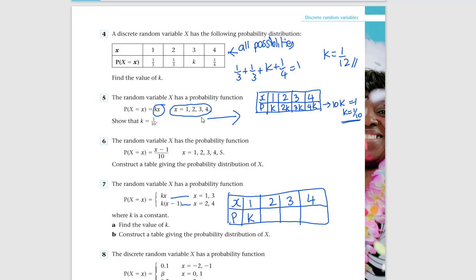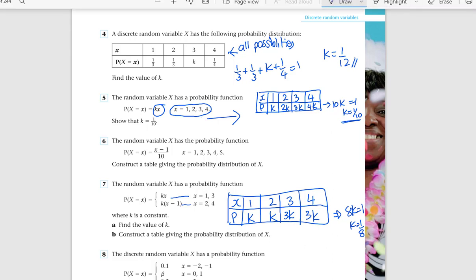2 here, then you get 2 minus 1 times k, that's also k. Substitute 3 into the first equation, you get 3k. Substitute 4 into the second equation, you get 3k as well. Now when you simplify to get the value of k, you get the addition of this whole thing as 8k equals 1, k equals 1 over 8. Construct a table giving the probability distribution of x. Now you are supposed to construct a table.